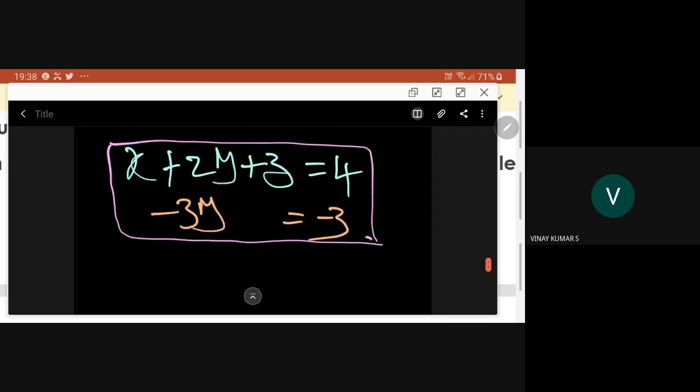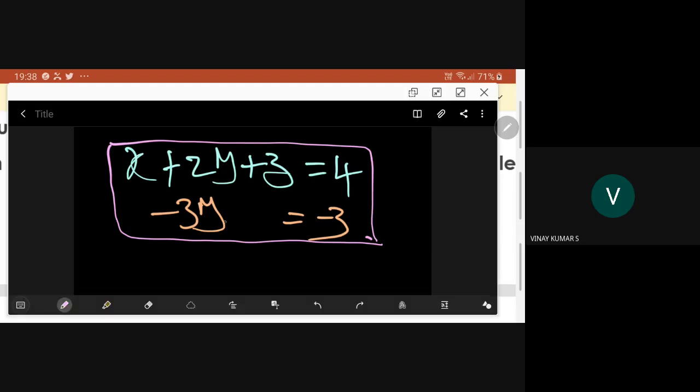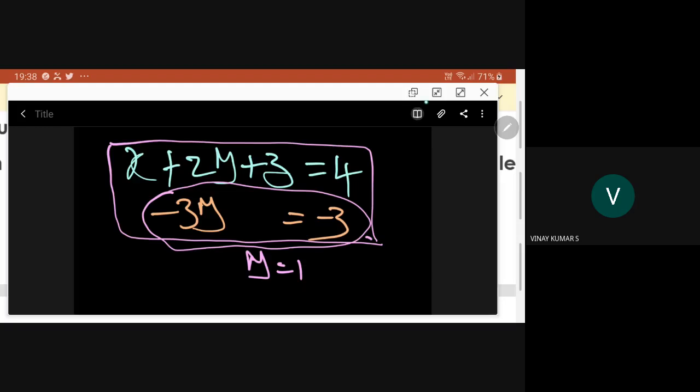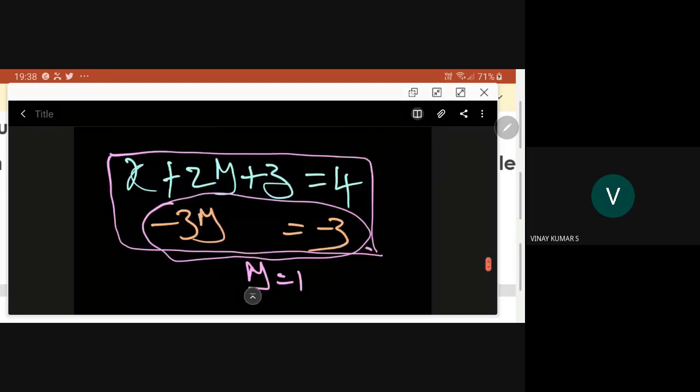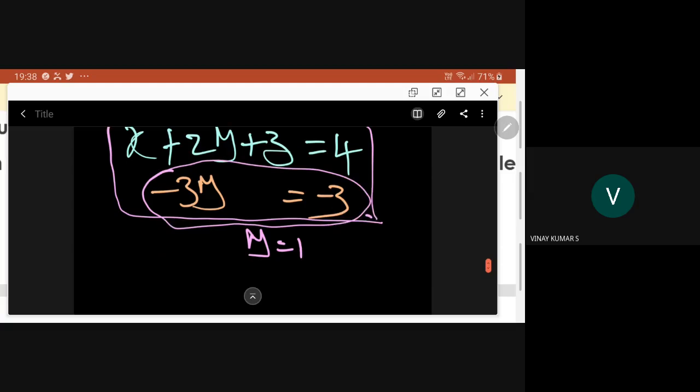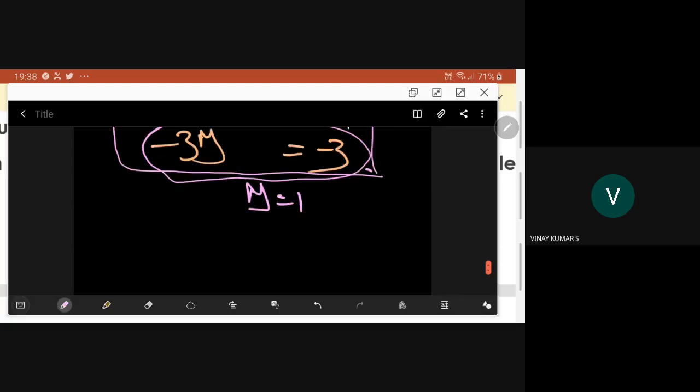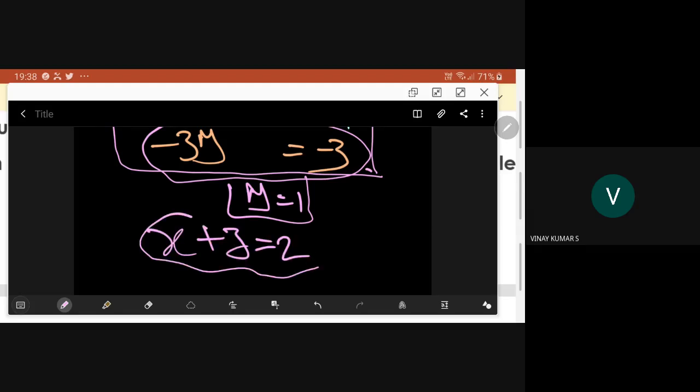Now, from this equation we can say that y is 1. Once y becomes 1, from the first equation, this is backward substitution, you have x plus z is equal to 2. So this is the final we have arrived at: y is 1, already fixed, and x plus z is equal to 2.